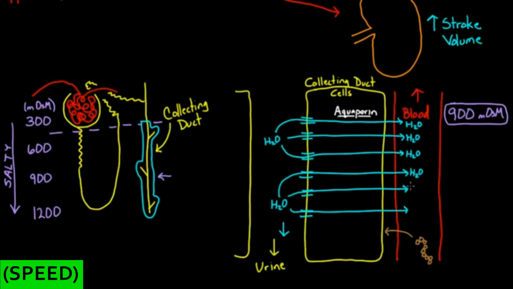And so this blood is going to go up, loaded with water, because of the ADH. The ADH basically allowed all that water to finally get across, and the blood is now full of water. And so now you can see how the volume of blood is going to go up. And if the volume of blood goes up, it's going to create a larger stroke volume for the heart. So that's specifically how the stroke volume goes up.